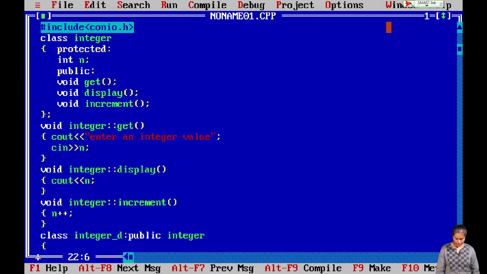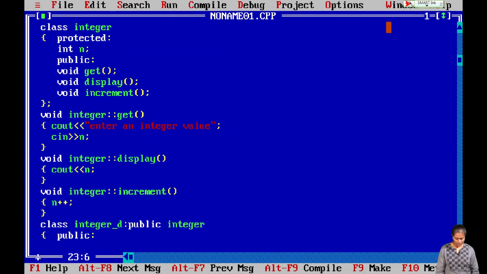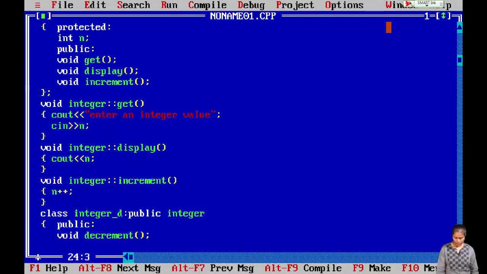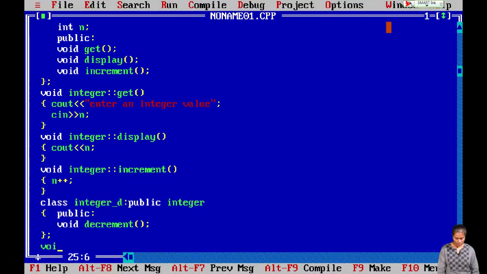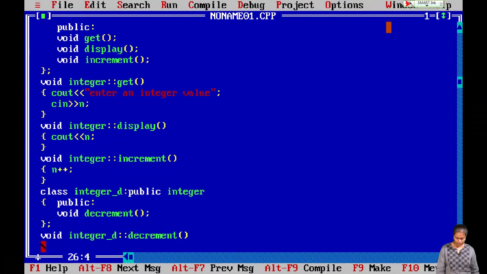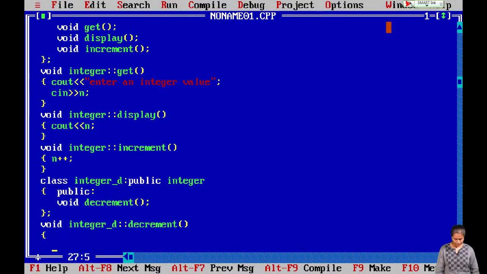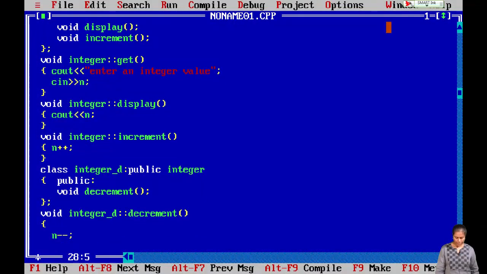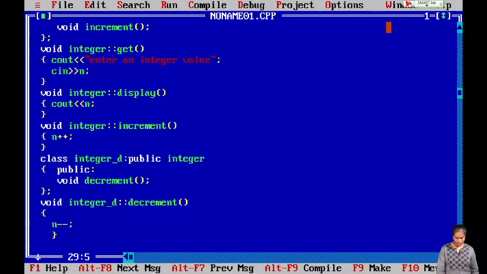So now here I will specify the member function under public, void decrement. So we are done with the class. Now I am going to define the member function decrement. So void class name integer underscore d and decrement. N minus minus, I have decremented the variable value. Then we close the function. So now we are done with both the classes.